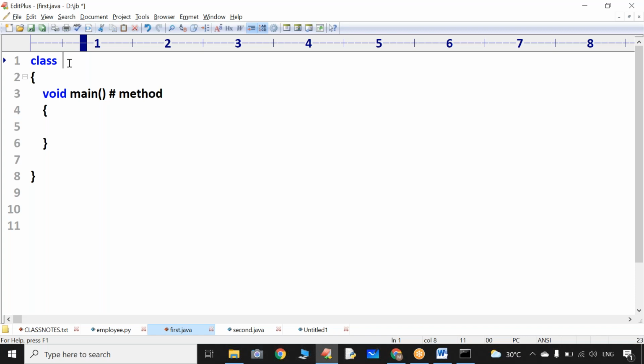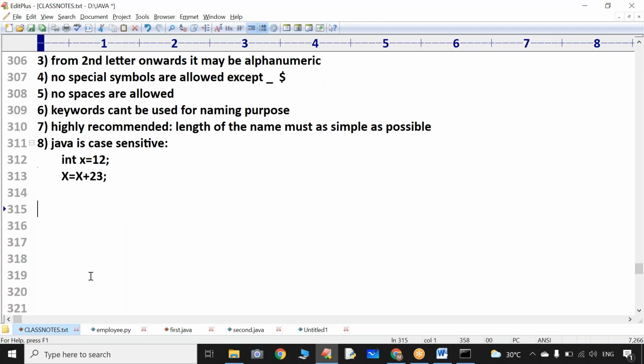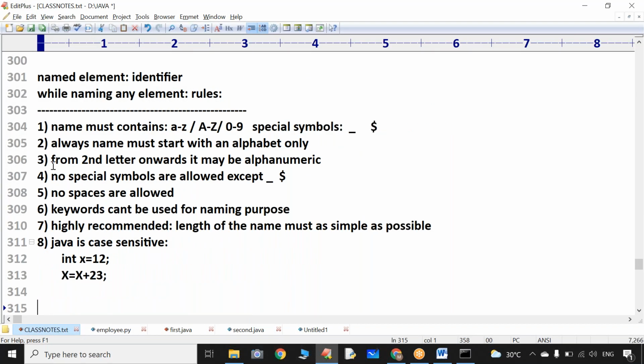Then, while naming, does Java propose any specific rules for naming any element? Yes, we have some specific rules, and these are to be followed very strictly.